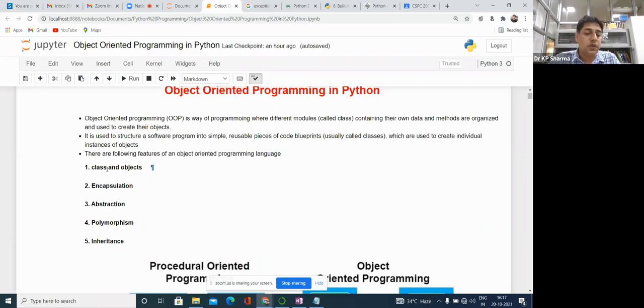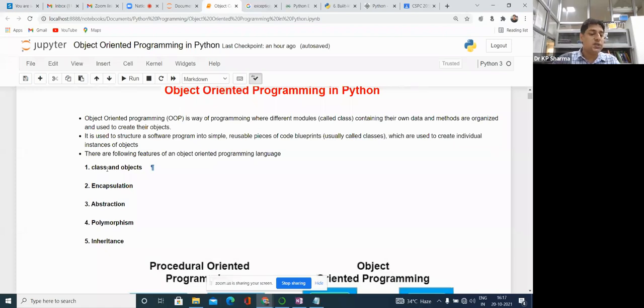Polymorphism is a capability by which a single name can have different behavior, so that it provides us different things, without changing the binding.